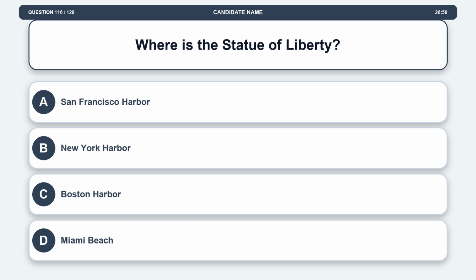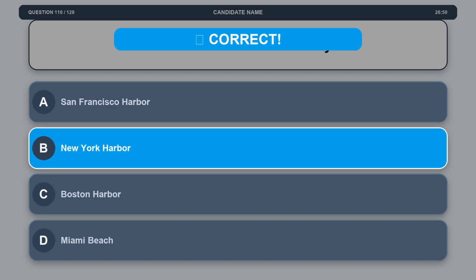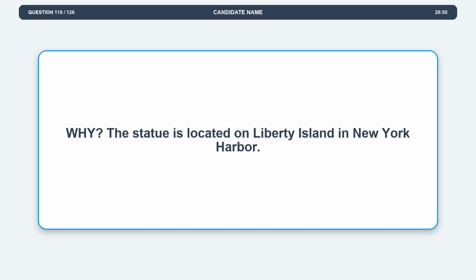Question 116. Where is the Statue of Liberty? Option A, San Francisco Harbor. Option B, New York Harbor. Option C, Boston Harbor. Option D, Miami Beach. The correct answer is option B, New York Harbor. Explanation. The statue is located on Liberty Island in New York Harbor.